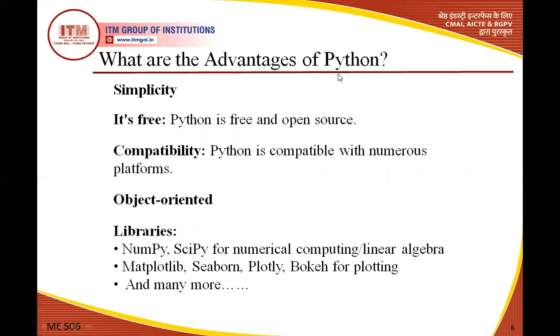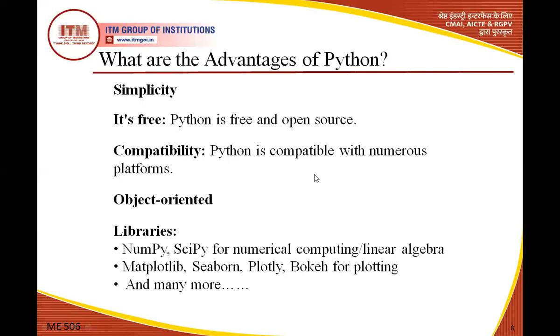What are the advantages of Python? First one, simplicity. It means its syntax is simple, similar to the English language. It's free. What is the meaning of free? Python is free and open source, not a licensed version. So you can download it directly by using Google, and it is free of cost. This is called open source software, an open source programming language.